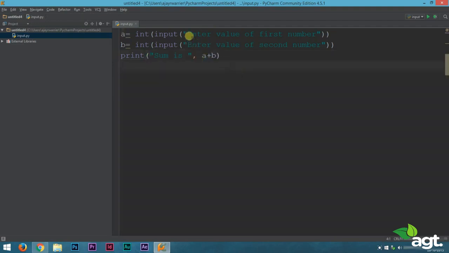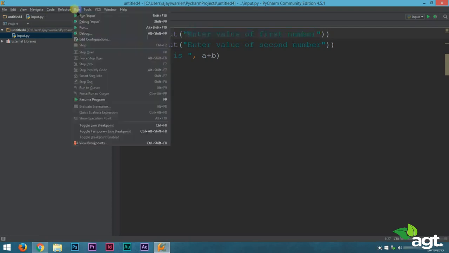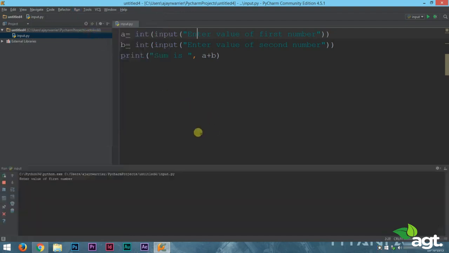If you take a look at the code, what this is supposed to do is that instead of just providing a space to enter your input, Python will now show this string that we have written inside this input bracket, that is "enter the value of first number". Let's run this and you will have a more clear idea.